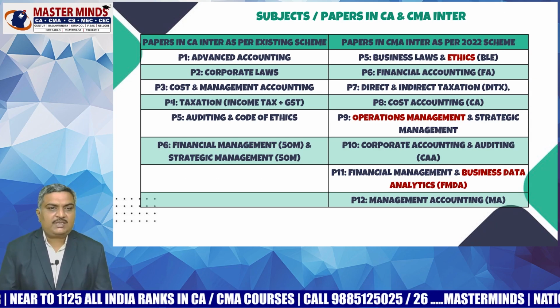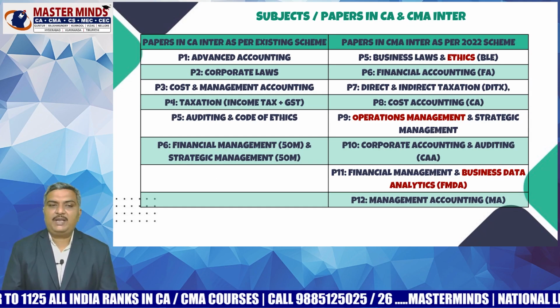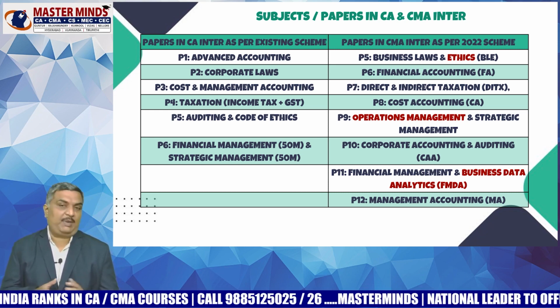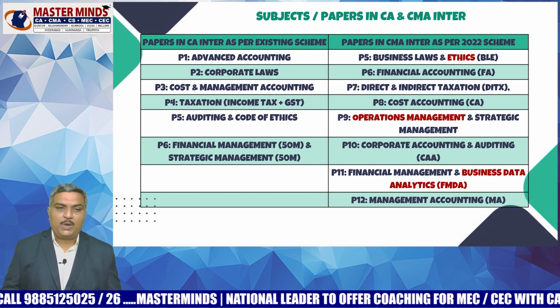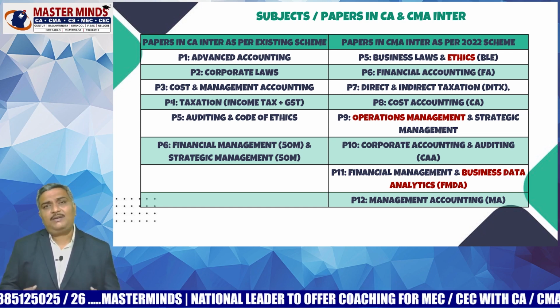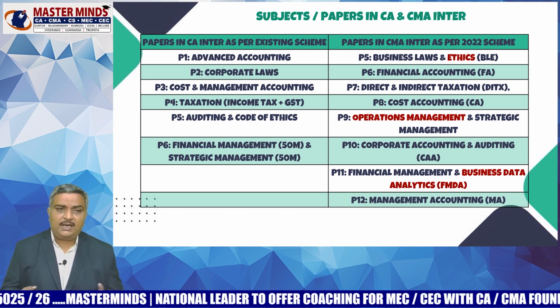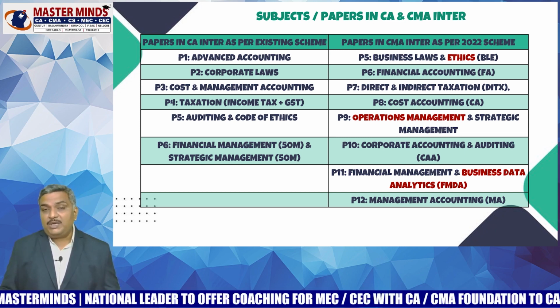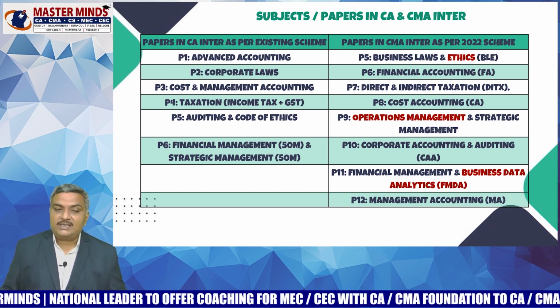Now coming to the subjects or papers in CA and CMA Inter. In CA Inter new scheme you will have 6 papers. So the first paper will be Advanced Accounting. See, earlier we used to have Advanced Accounting and Accounting as 2 separate papers, but now they are merged and made into one paper, that is Advanced Accounting.